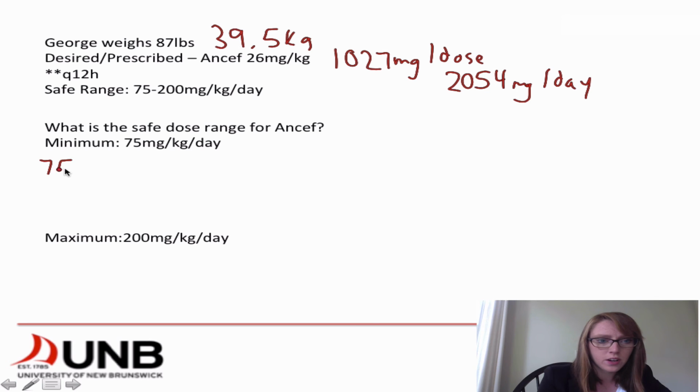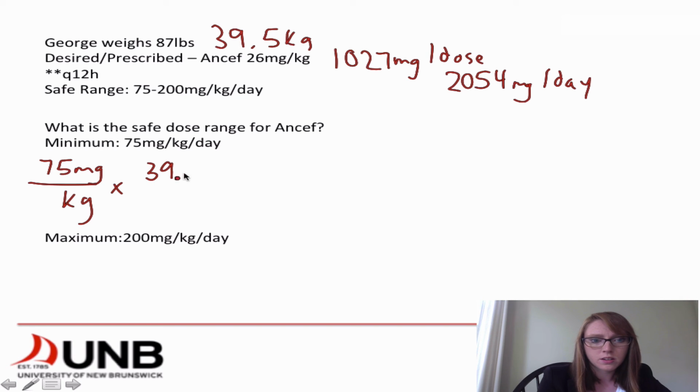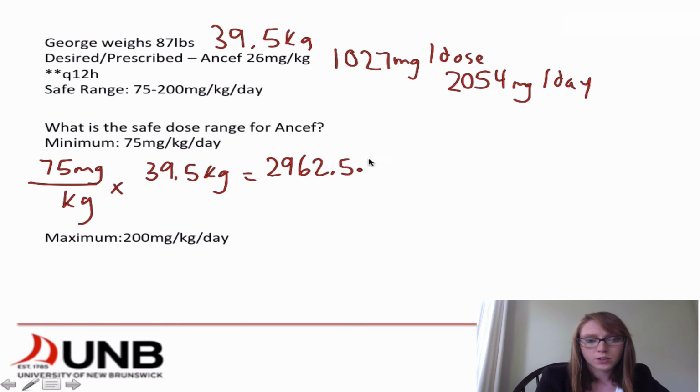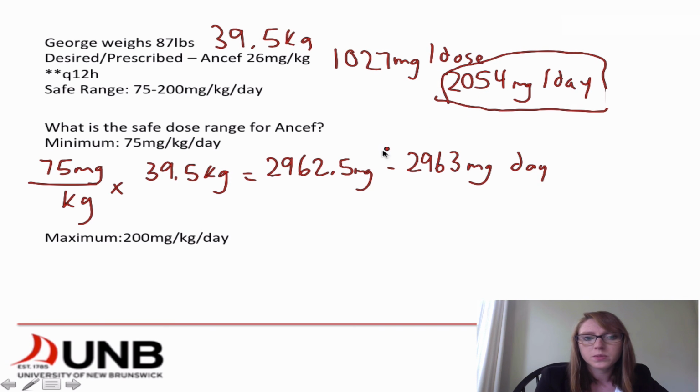So we're giving 75 milligrams per kilogram per day, and George is 39.5 kilograms. So to do that math, we find out that the minimum safe dose range is 2962.5. And we don't want that 0.5 to be there, so we're going to round up to 2963 milligrams per day. So right off the hop here, we can see that what we are giving is below the minimum safe dose range.